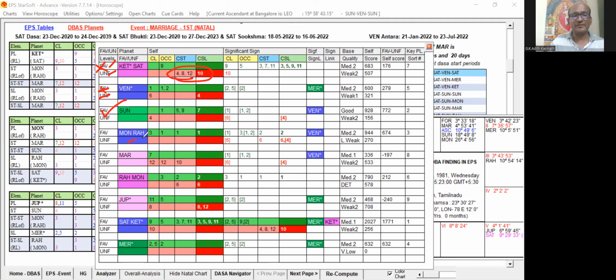But you can see the second planet Rahu. Rahu is having favorable, and also you can see 6, 6, and 6 and 4 sublord. So this is not good. So Moon also has to be considered as plus and minus.